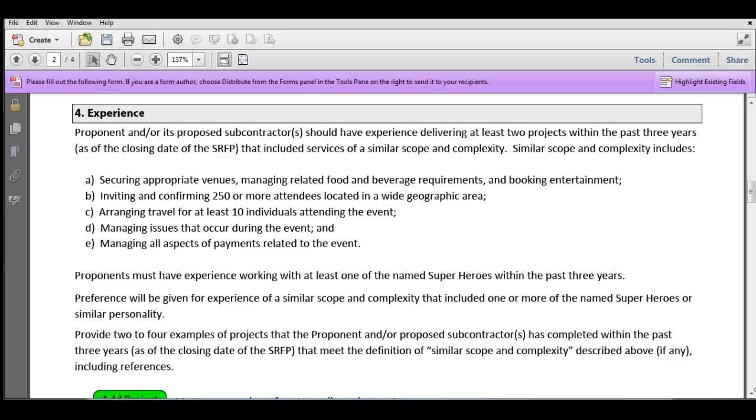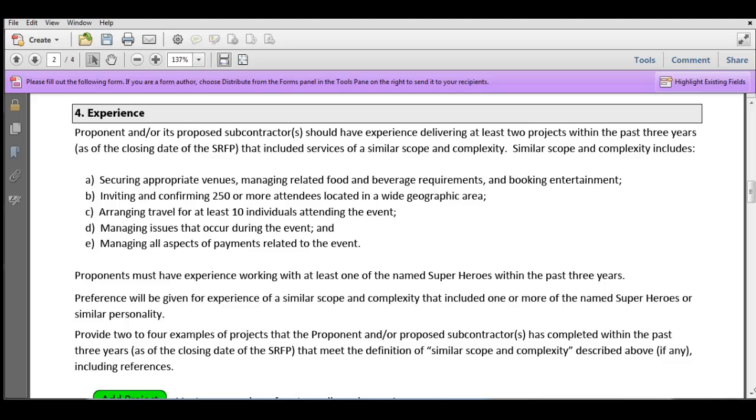Now, we're using words that are a bit subjective called similar scope and complexity. Again, a fairly common thing you're going to see in SRFPs. So what does that mean? We go on to define it. So similar scope and complexity includes, and then you've got this bulleted list, these 5 items that we're looking for in the experience of the projects that you're going to be citing for us. Now, it is very important that when you are describing your experience that you address everything that makes up similar scope and complexity. So if you address only some things and not others, that's going to adversely affect your scores. So be as diligent as you can be. Make sure that you've addressed absolutely everything here.